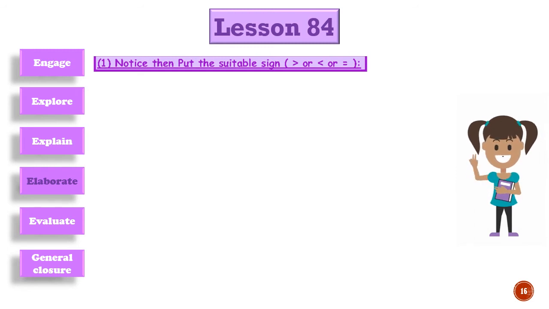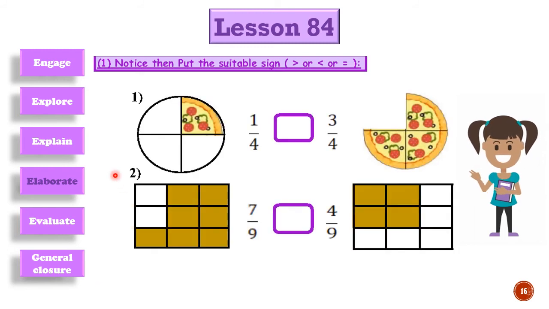Notice to put the suitable sign: greater than, smaller than, or equal to. Now we have this fraction. We have 4 parts and one part only is given, called a fourth. And this part is called 1, 2, 3. 3 parts out of 4. It will be 3/4. Which is bigger, 1/4 or 3/4? Yes, it will be 3/4.